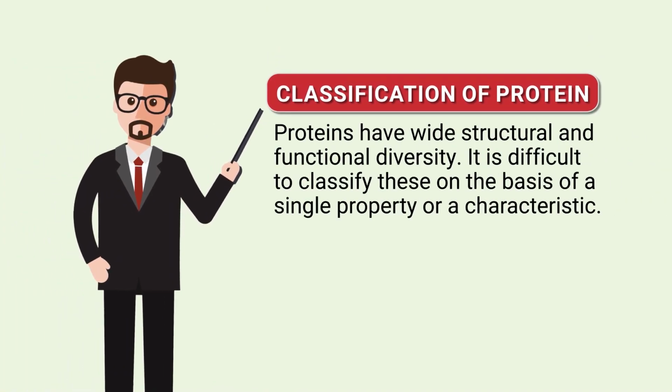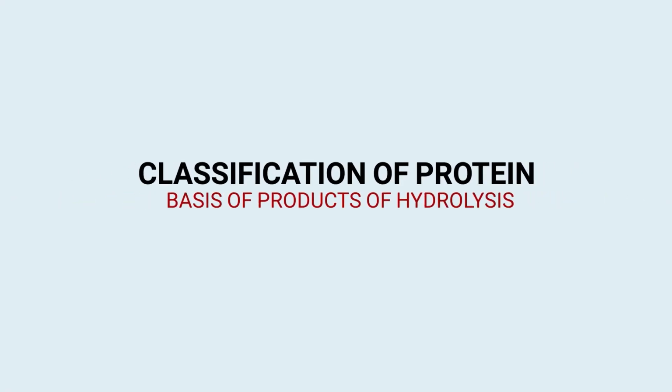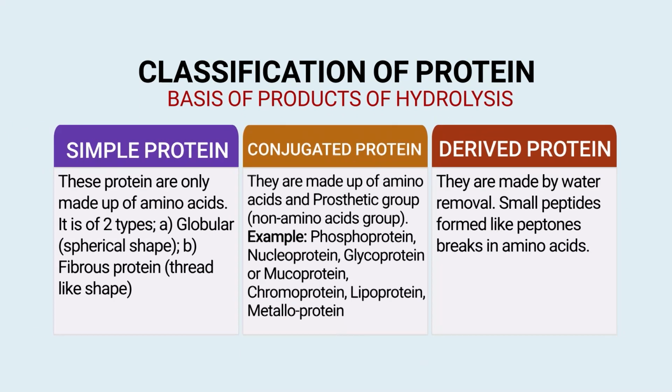Then we will move to another portion, the classification of protein. Proteins have wide structural and functional diversity, so it is difficult to classify them on the basis of a single property. However, the following are some common classifications: on the basis of product of hydrolysis, shape and structure, and biological function. Majorly on these 3 bases proteins are classified. Let us understand the classification of protein on the basis of these 3 criteria.